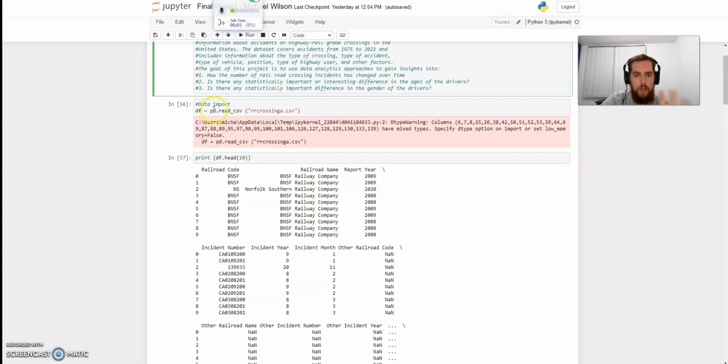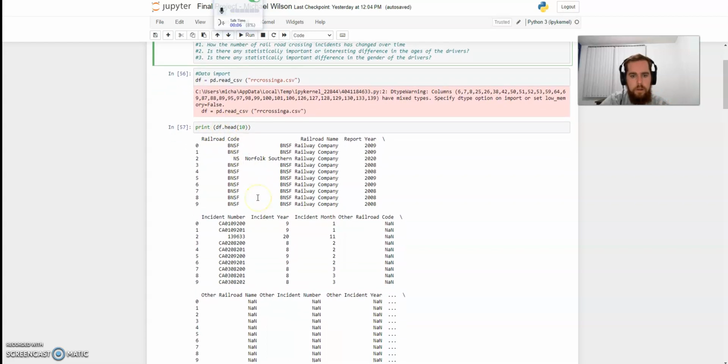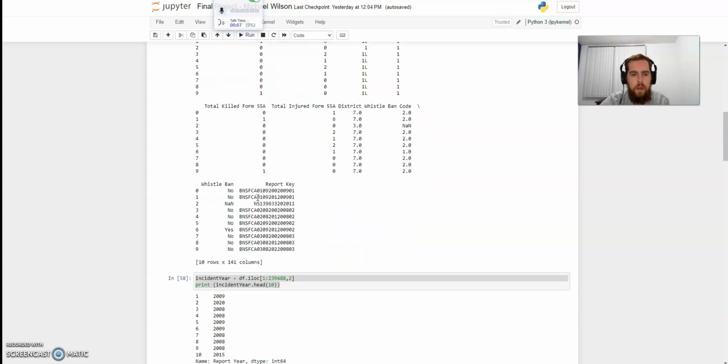So walking through the code, I imported the data. Because it's such a large data set, it threw me this error, which I'd never seen before. It took quite some time to load because it's quite a heavy file. But everything worked. I printed to verify that the information was there and working.